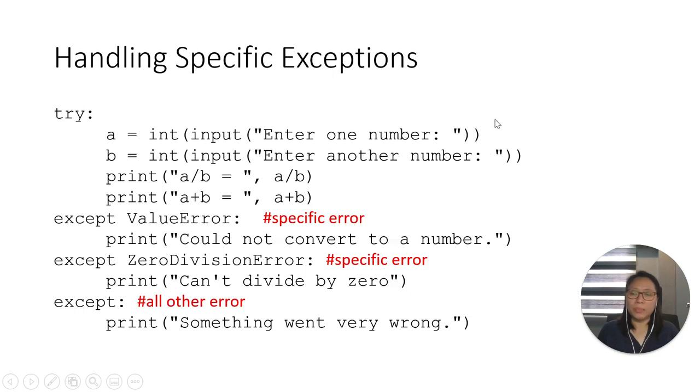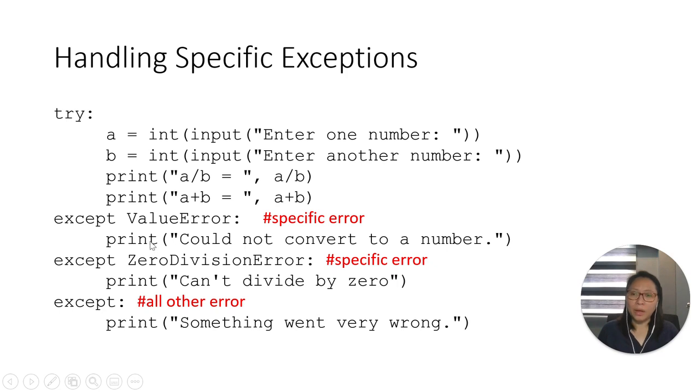Here is an example of handling a specific exception. Let's say this code block encounters an error. If the error encountered is a value error, this except ValueError block will be executed.